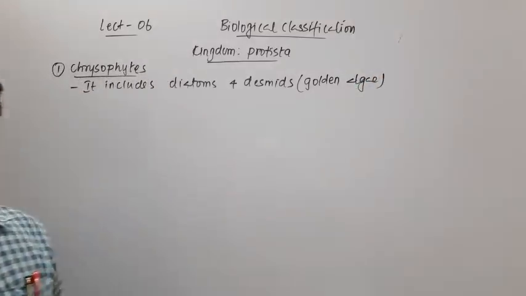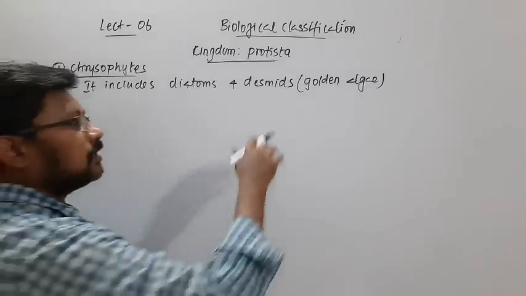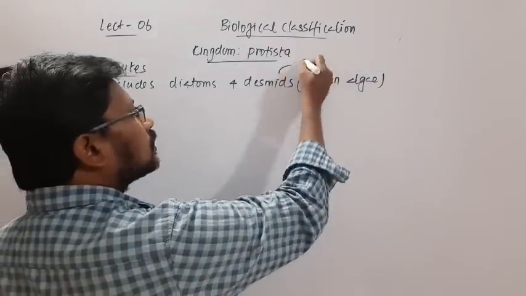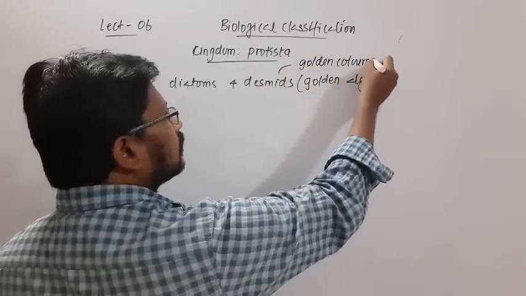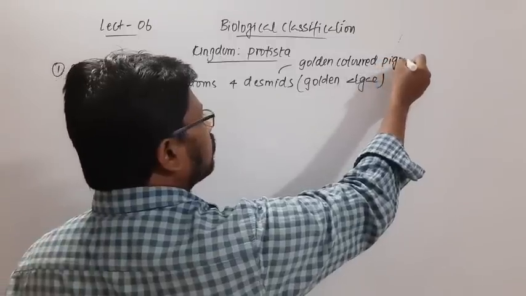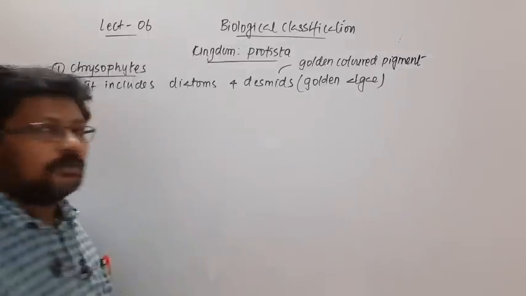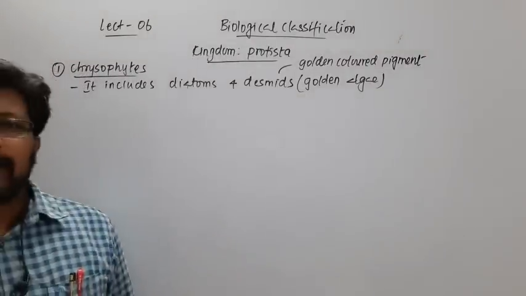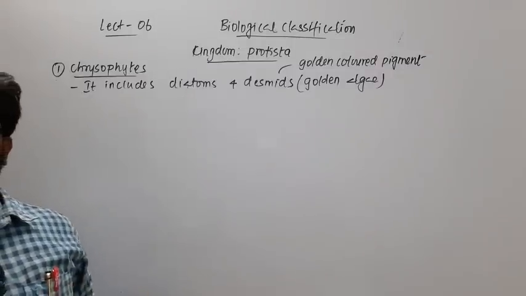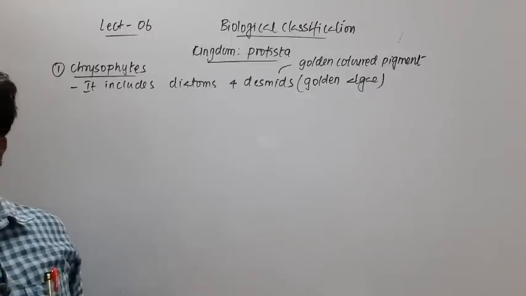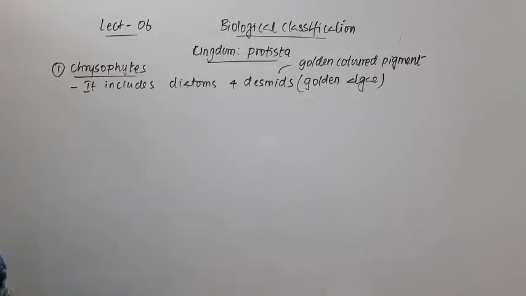Why are they called golden algae? Due to the presence of a golden colored pigment, these desmids appear golden in color. Hence they are commonly called golden algae.